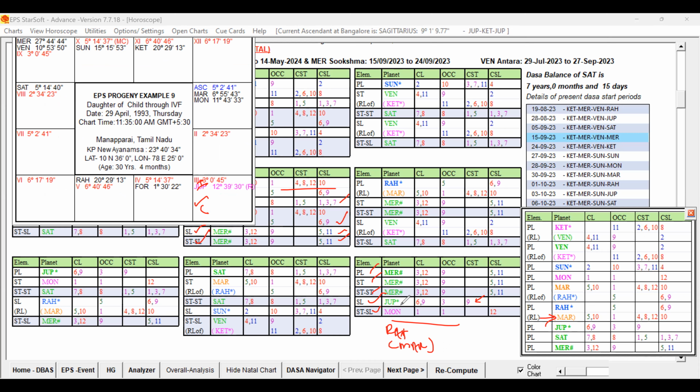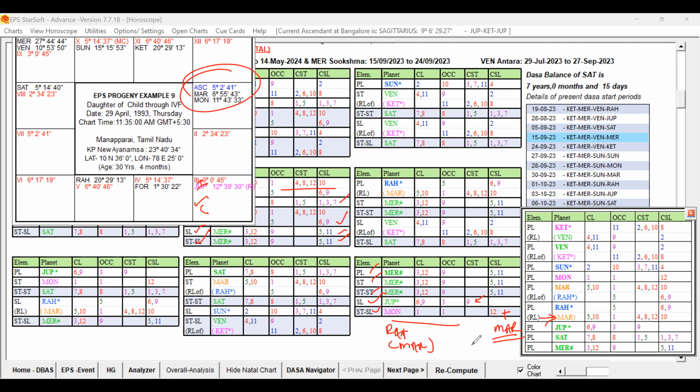But you can see the star lord of the sublord, Moon. Moon is conjoined with Mars. Moon is already influenced directly by Mars, the unfavorable key planet. Is any other planet, Mercury, influenced by Mars? Mercury is not influenced by Mars directly. So that way, that destiny planet is supportive.